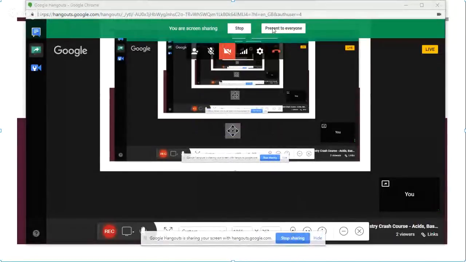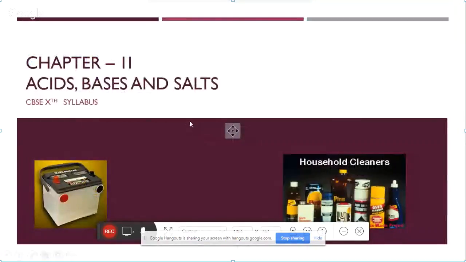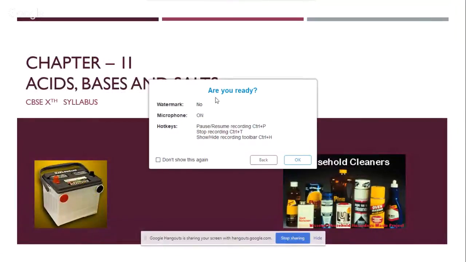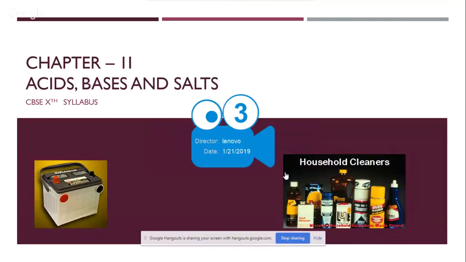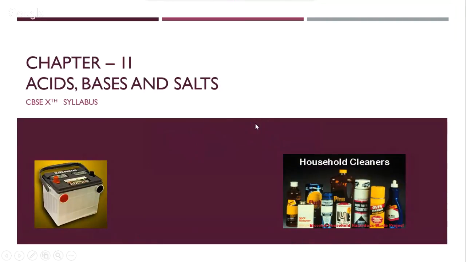Yeah, I guess now you can see my screen. We are just waiting for people to really join in. Yes, so we are all set. Anyone who's present, can you just quickly let us know if you are there?